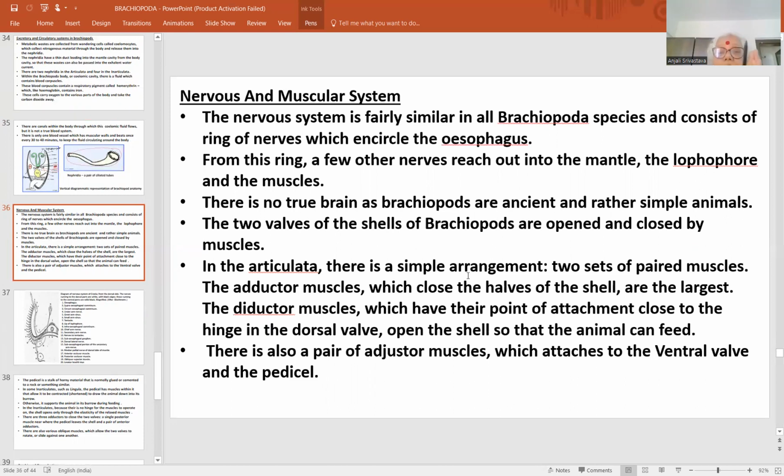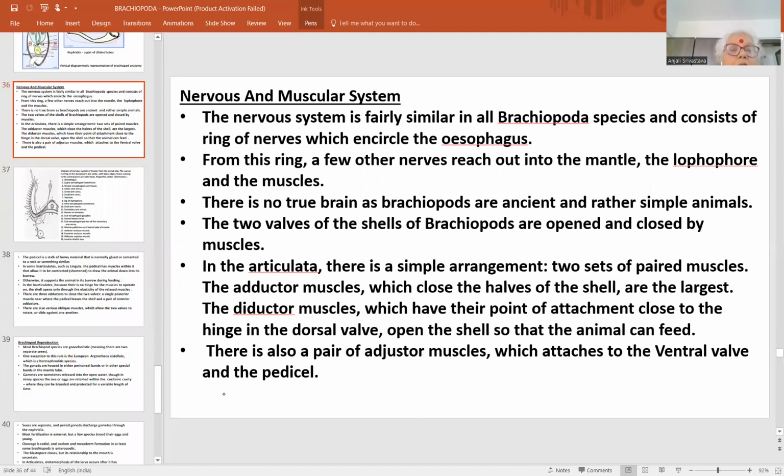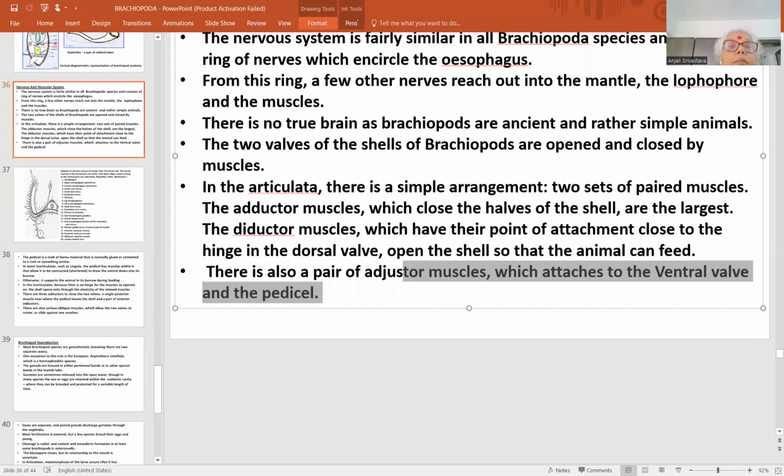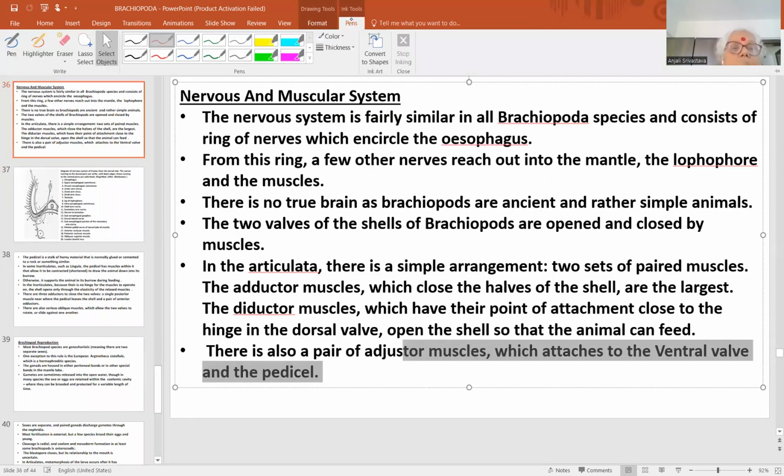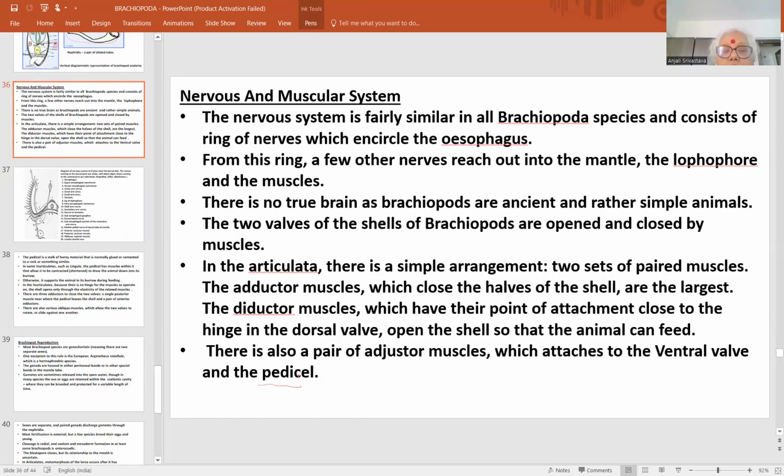That means they close it. The diductor muscles open it, and the adjuster muscles attach to the ventral valve and the pedicle. Actually, the adjuster muscle mainly works to attach the pedicle, the stalk, to the ventral valve.